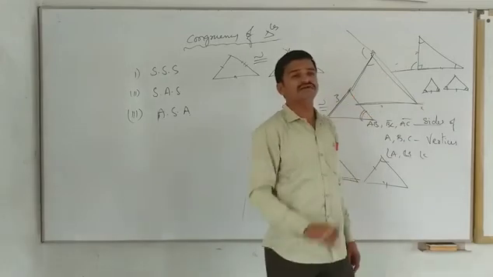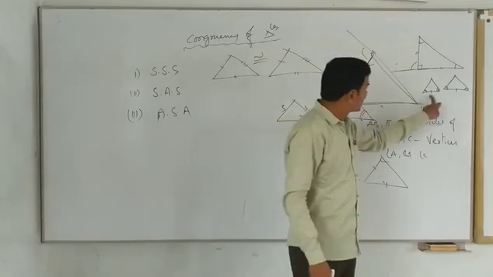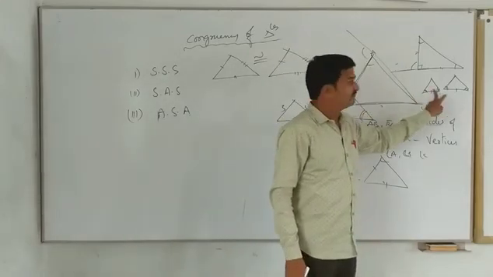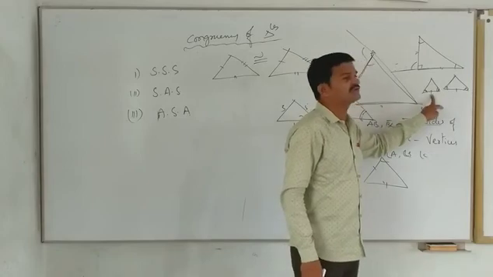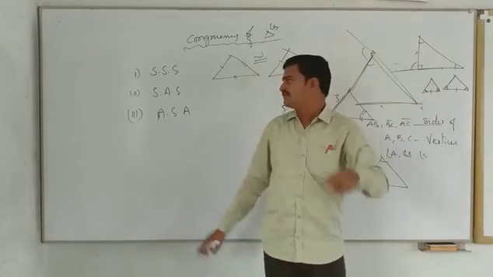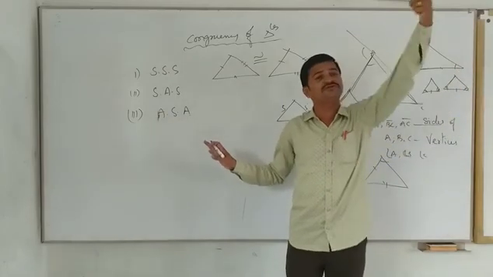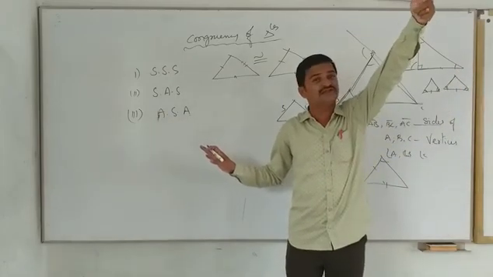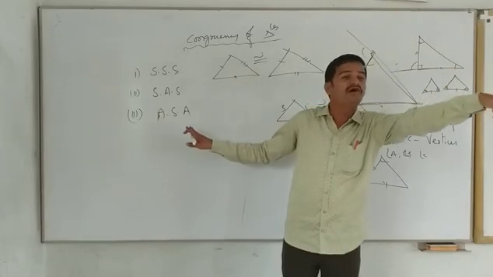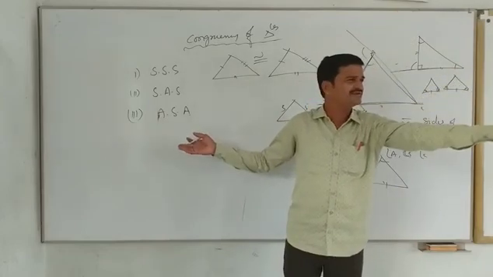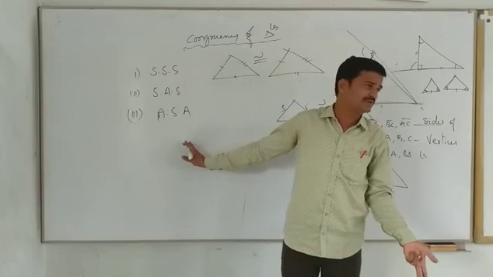Then we can say congruent, because this side is the including side. With two angles, this is the side that is forming. So if two angles and including side of one triangle are respectively equal to the two angles and including side of another triangle, then those two triangles are congruent. Are you clear? This is the ASA property.